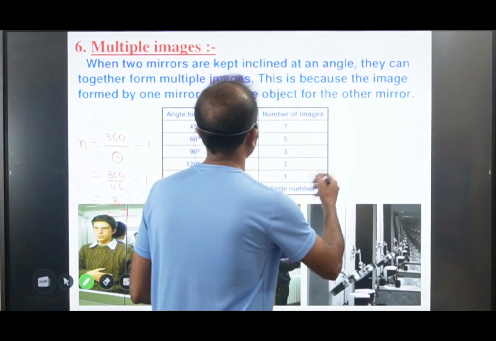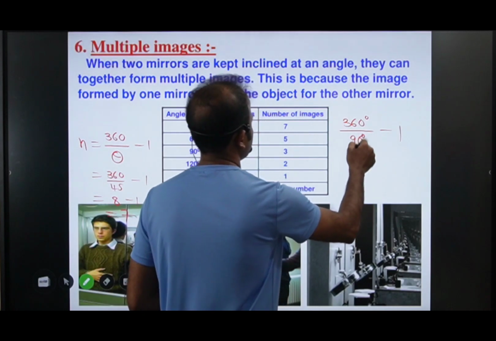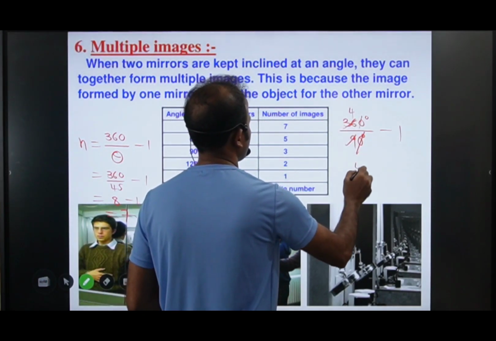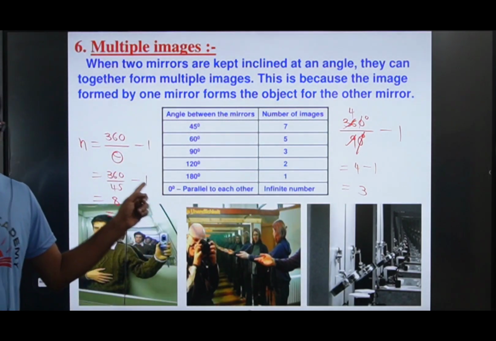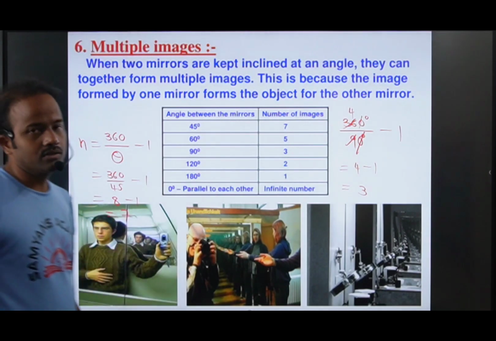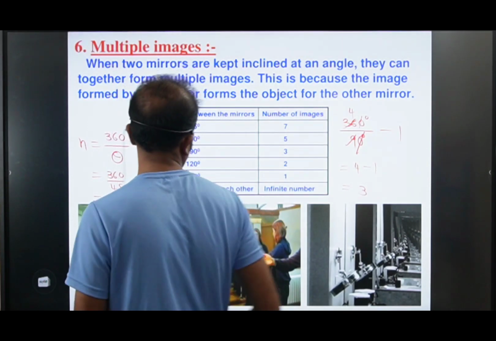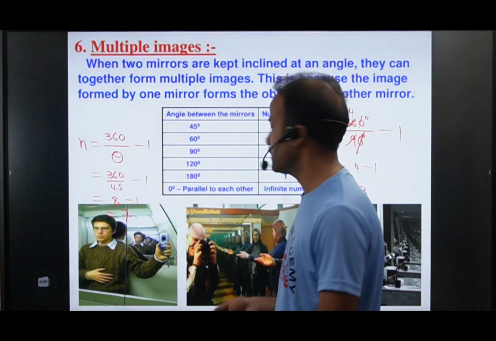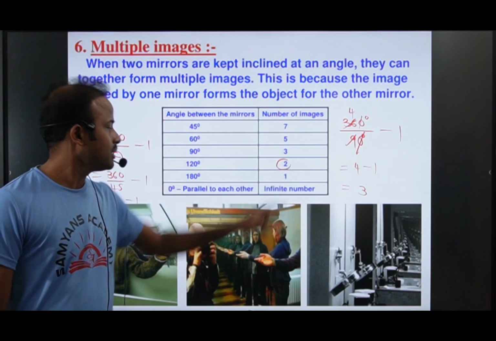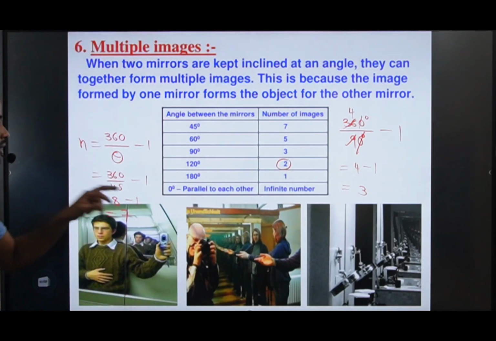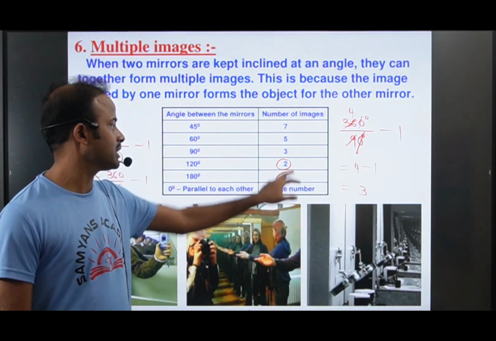How many images can we observe? When you place the two mirrors 90 degrees to each other, 360 by 90: 0 0 cancel, 9 goes 4 times. 4 minus 1 is 3. That is 4 minus 1 equal to 3. When you place them at 120 degrees to each other, how many multiple images can form? 360 by 120 is 3, right? 3 minus 1 is 2. Here we can observe 2 images. When you place the mirrors 180 degrees to each other, only one image we can see here.